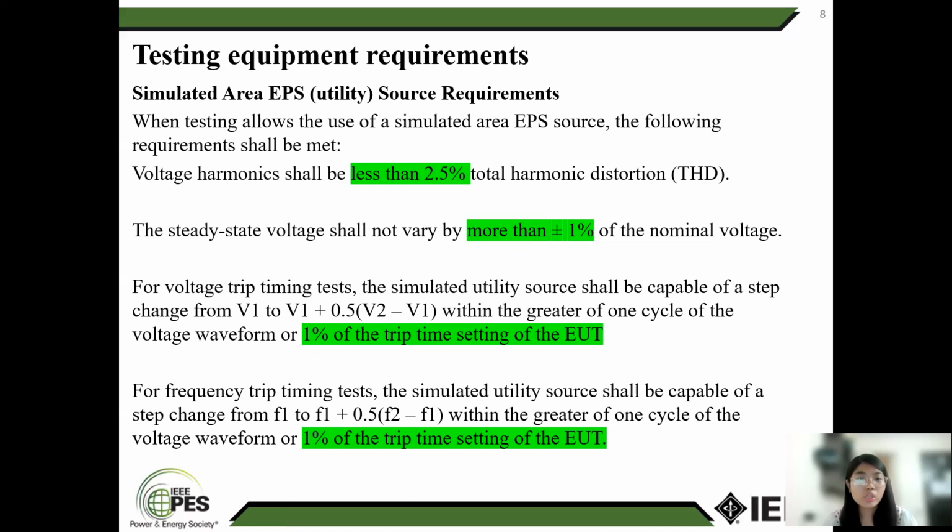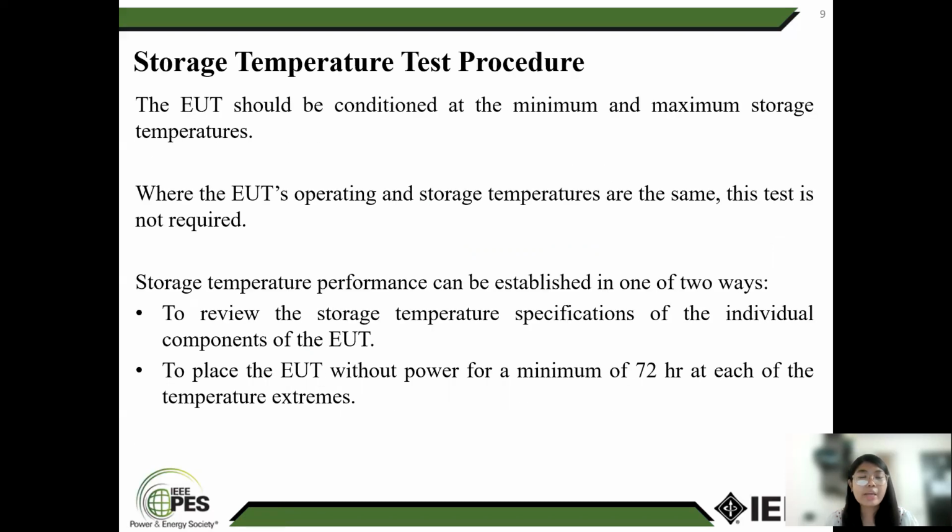Frequency trip time: when testing, the simulated utility source shall be capable of a step change from F1 to F1 plus 0.5 (F2 minus F1) within the greater of one half cycle of the waveform or 1% of the trip time setting of the EUT. Storage temperature.